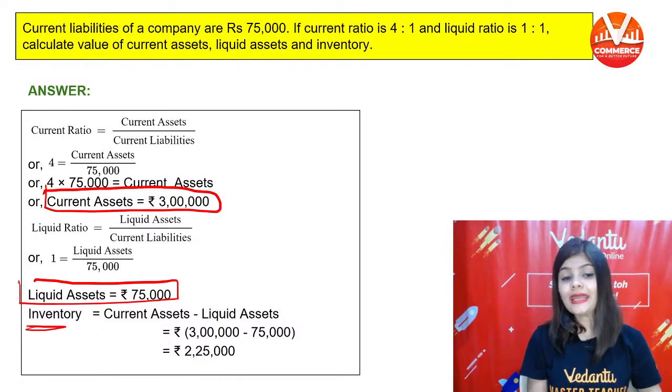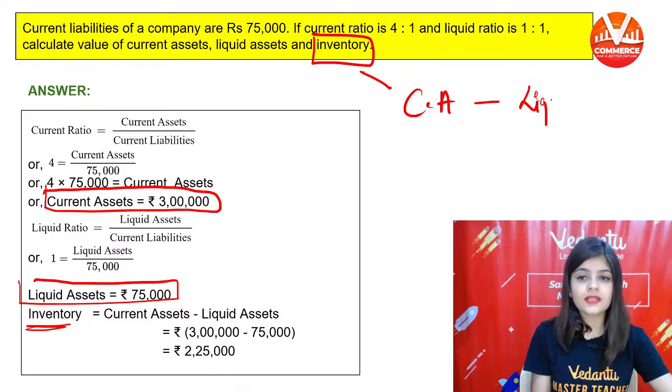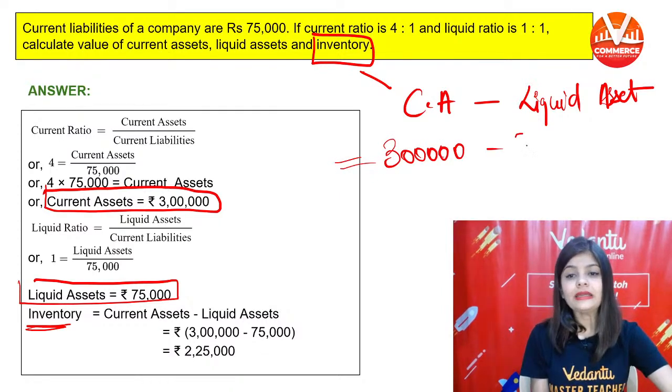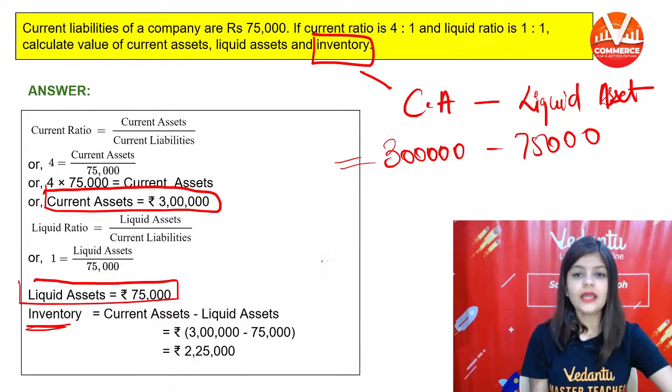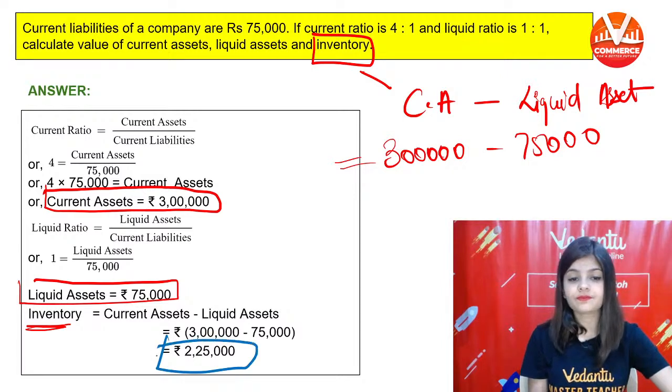Now calculate inventory. Inventory is equal to current assets minus liquid asset. So 3 lakh minus 75,000. Your inventory is equal to 2,25,000.